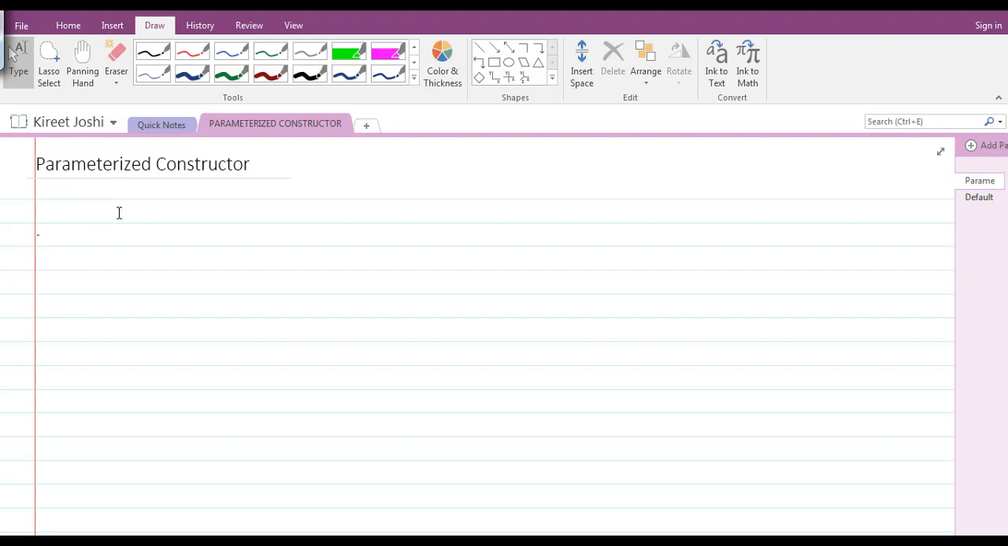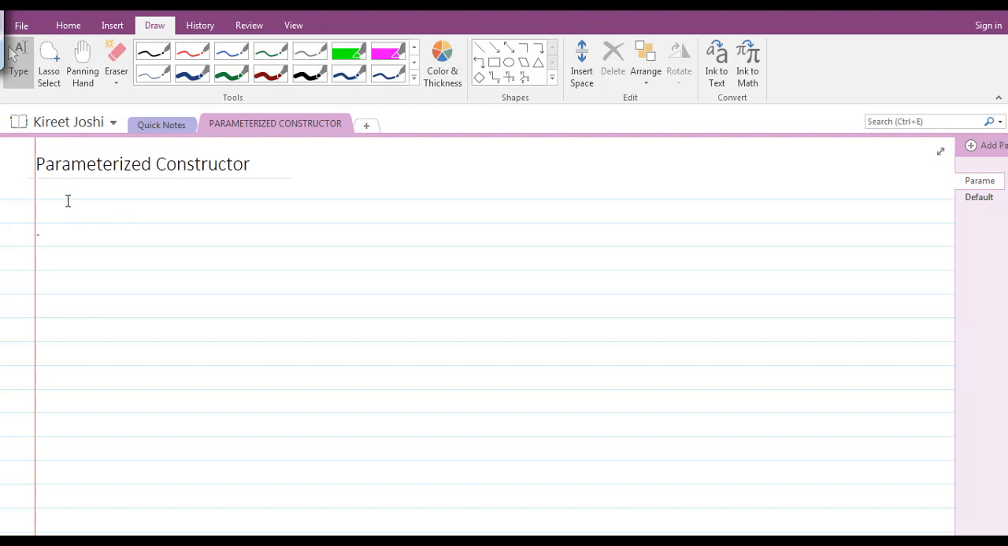So this parameterized constructor is also a part of a constructor, or we can say if we classify constructors into different types, then this is of the second type. The first type that we discussed in yesterday's lecture was the default constructor, and in the default constructor we discussed the implicit and explicit default constructor.